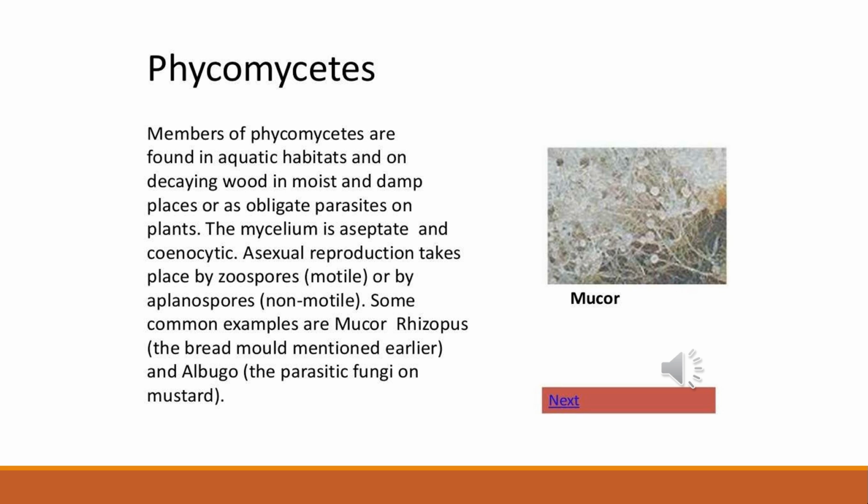A zygospore is formed by fusion of two gametes. These gametes are similar in morphology. If they are similar in morphology, then they are called isogamous, and if they are dissimilar, then they are called anisogamous or oogamous. Some common examples are mucor, rhizopus, the mold that grows on bread, that is rhizopus, and albugo, the parasitic fungi on mustard.